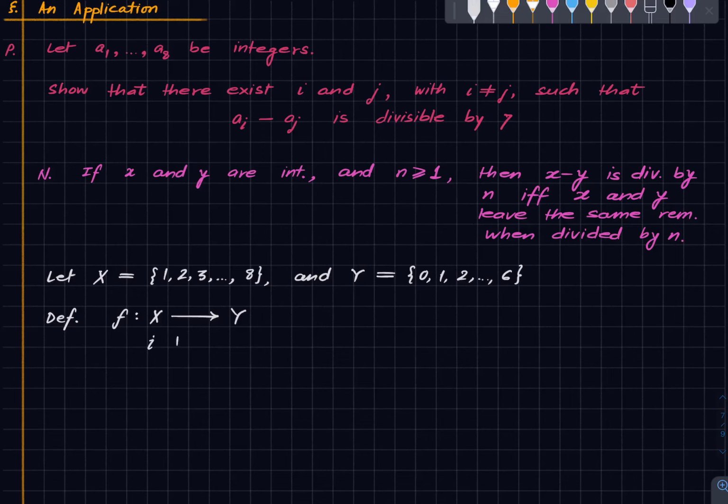So i is mapped to the remainder when a_i is divided by 7.